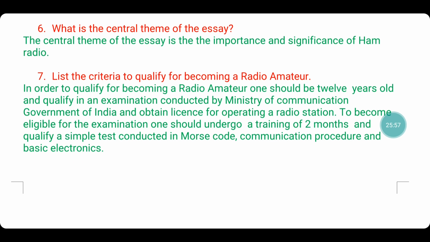On to the seventh question. List the criteria to qualify for becoming a radio amateur. In order to qualify for becoming a radio amateur, one should be 12 years old and qualify in an examination conducted by Ministry of Communication, Government of India, and obtain license for operating a radio station. To become eligible for the examination, one should undergo a training of 2 months and qualify a simple test conducted in Morse code, communication procedure, and basic electronics.